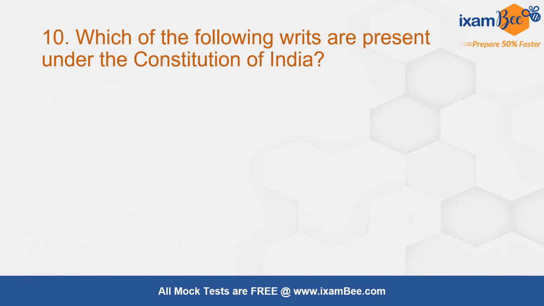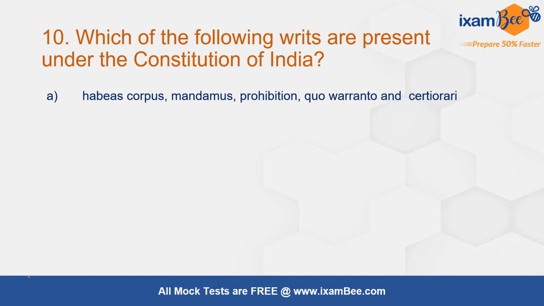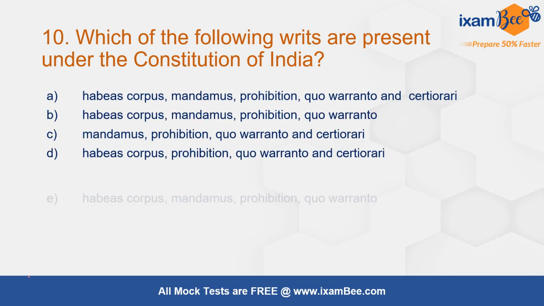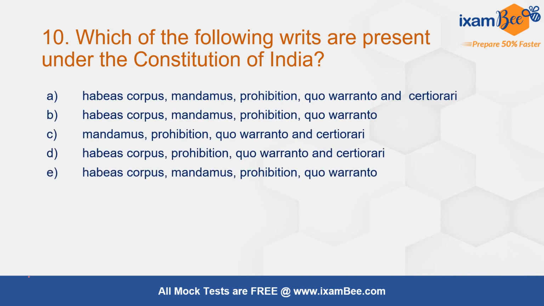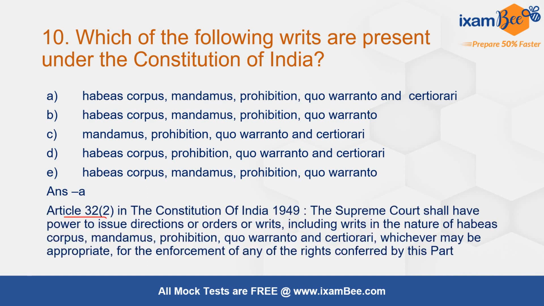Moving to question 10, which of the following writs are present under the Constitution of India? These 5, so you can see all the options here. The correct answer here is A. All the writs that are present under the Constitution of India are habeas corpus, mandamus, prohibition, quo warranto and certiorari. Article 32 in the Constitution of India talks about writs and what all writs can be issued.